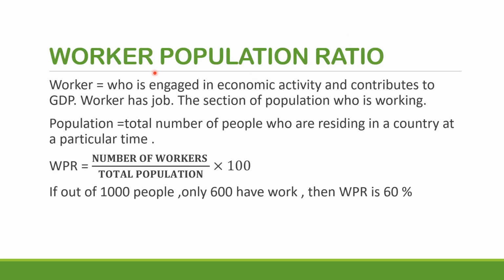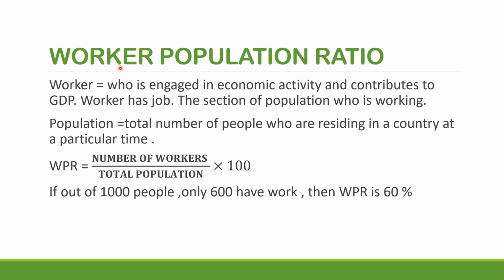Next, worker population ratio. Another formula, worker who is engaged in the economic activity and contributes to the GDP. He is considered as a worker. He has a job. The section of population who is working is called a worker. He can be engaged in any production process. He can be the owner. He can be an employee. No worries. We will take him as a worker.